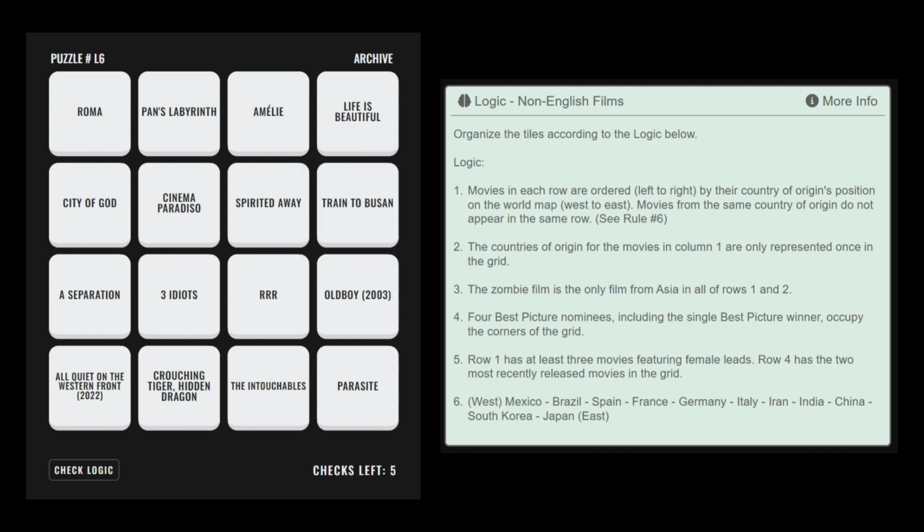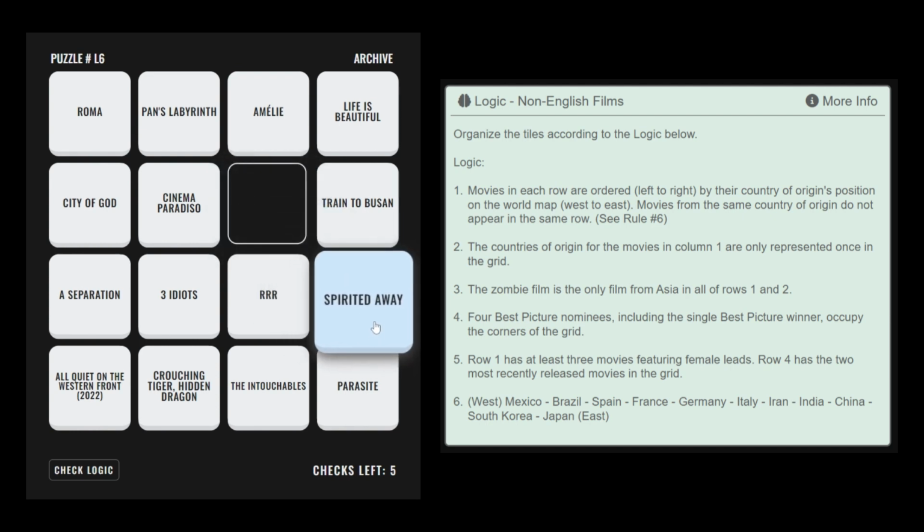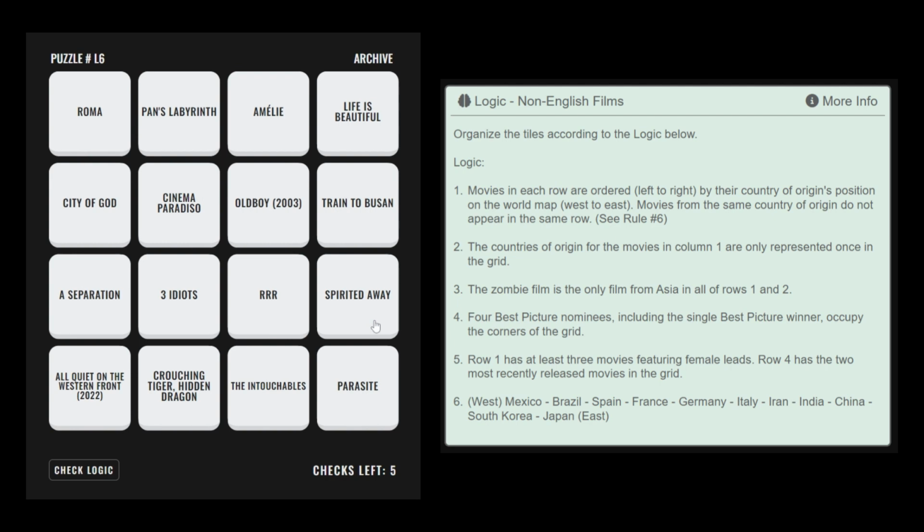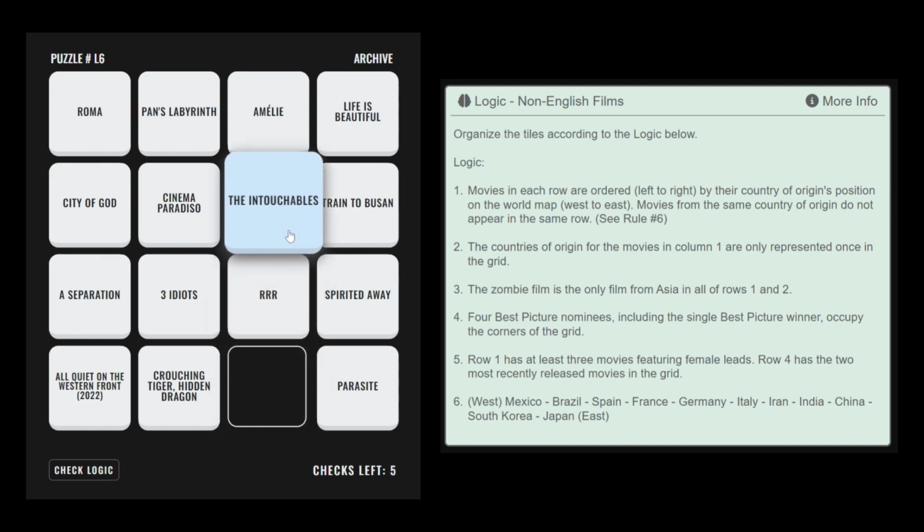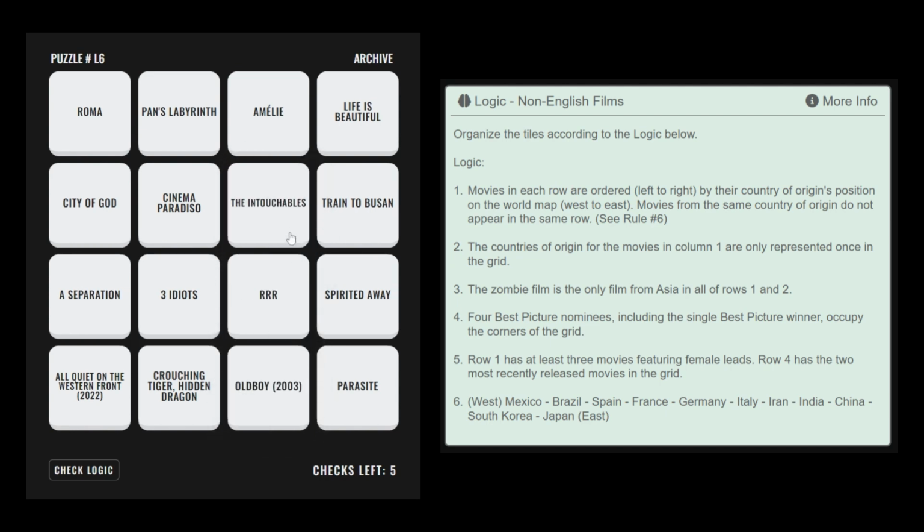Since Spirited Away is from the most eastern country represented in the grid, Spirited Away must go in the only remaining position left in column 4. The Untouchables, from France, is the only remaining non-Asian film that can replace Oldboy in row 2. And since France is west of Italy, The Untouchables must be placed to the left of Cinema Paradiso.